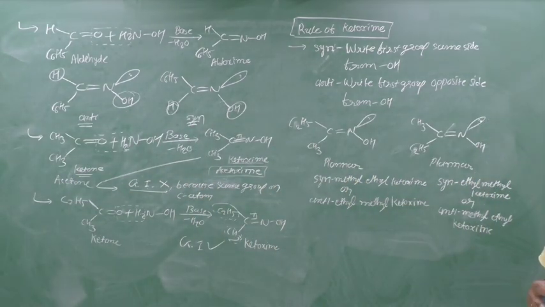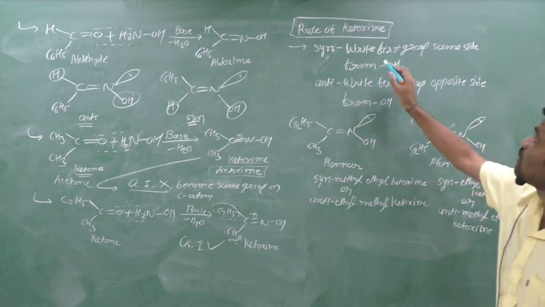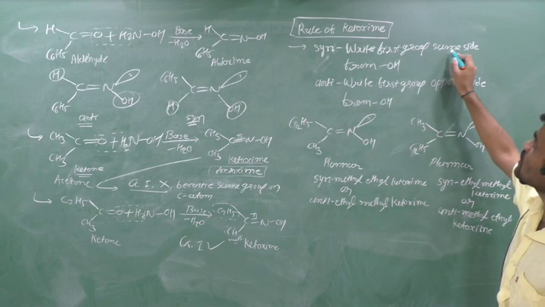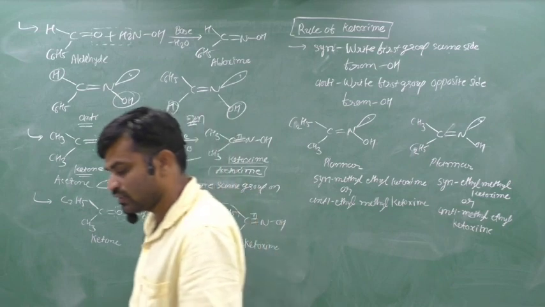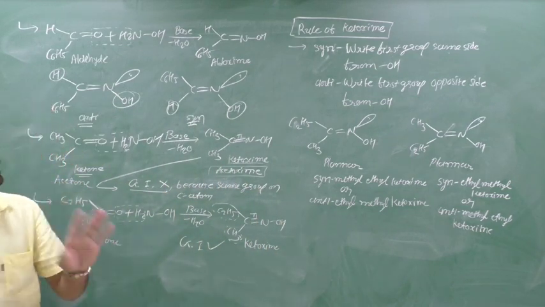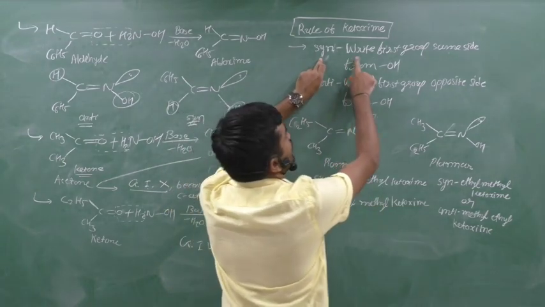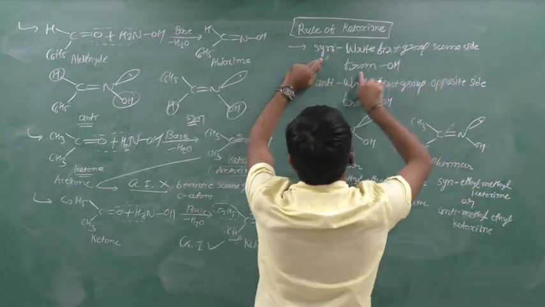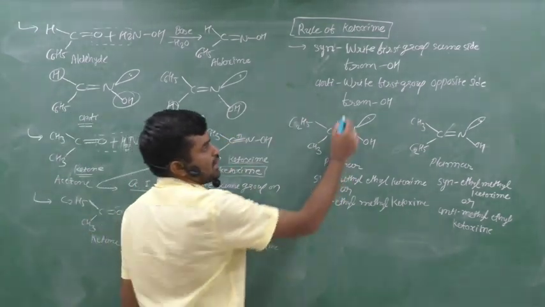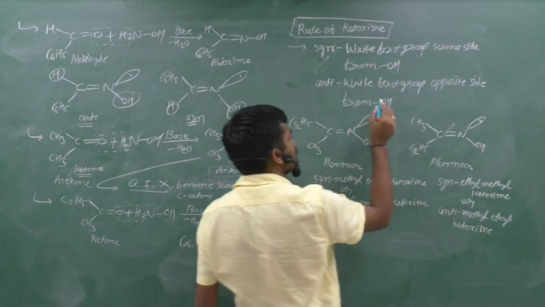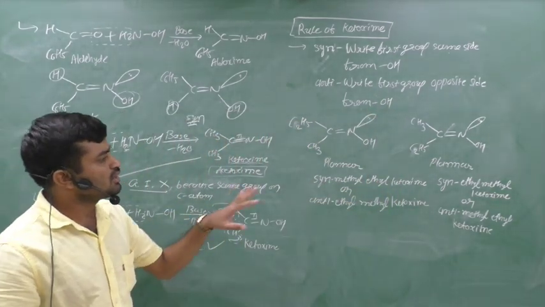Remember that if you write syn, then write the first group on the same side as OH, and if you write anti, then write the first group on the opposite side from OH. We can take an example and think about that.